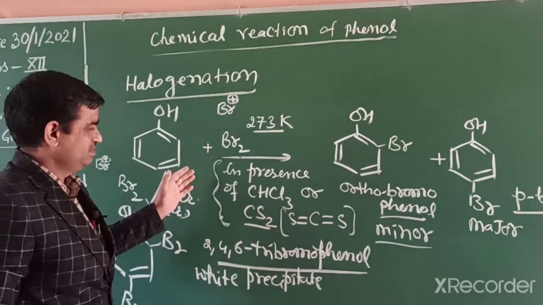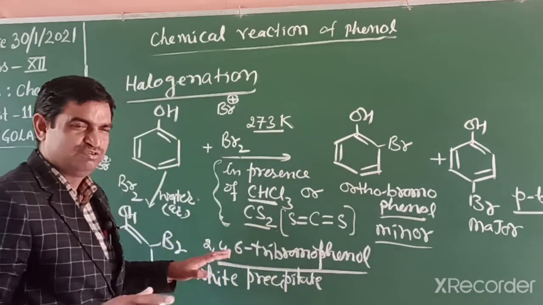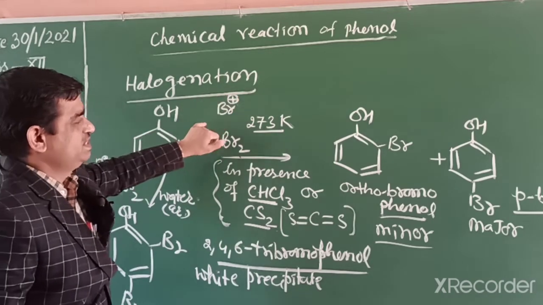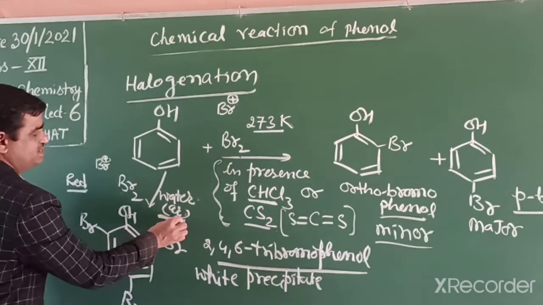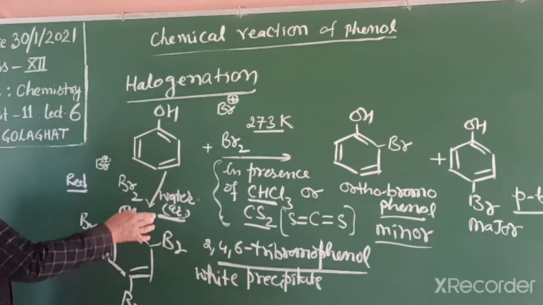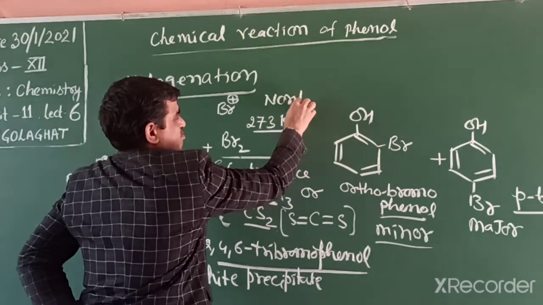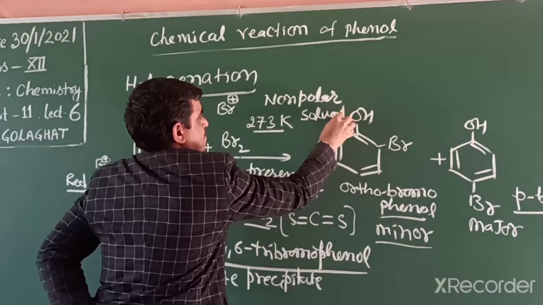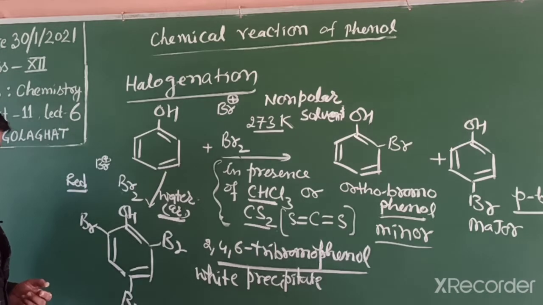But if this reaction occurs in carbon tetrachloride, chloroform or carbon disulfide as a non-polar solvent, then it is slightly weaker and less electrophile is available, so we get only a single monohalogenated product. If the solvent is water, then we get a trihalogenated product. So this is known as the solvent effect, whether it is a polar solvent or non-polar solvent. This occurs in a non-polar solvent. In water, we know, it is a polar solvent.